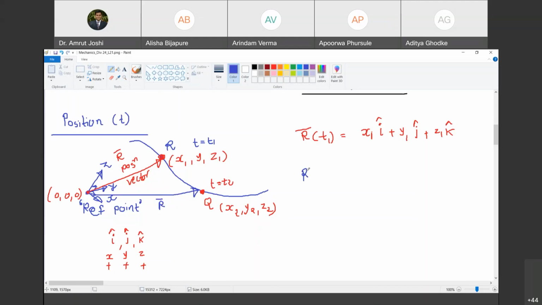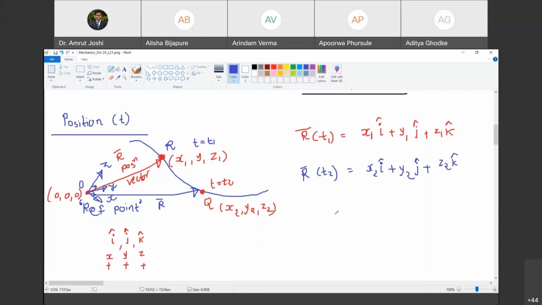How do I write the position vector at t2? Tell me. So it is x2 i cap plus y2 j cap. It is not Q bar, it is OQ bar. Yes, sir. OQ bar is equal to x2 i cap plus y2 j cap, happy? Yes, sir. Plus z2 k cap. Do you agree with me?